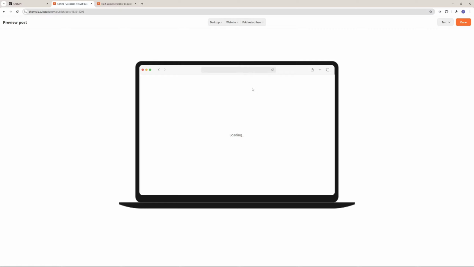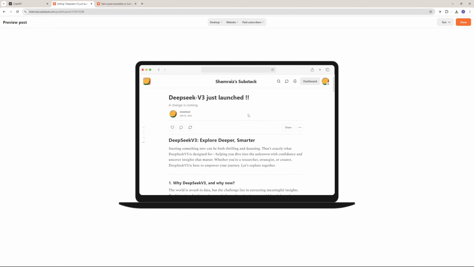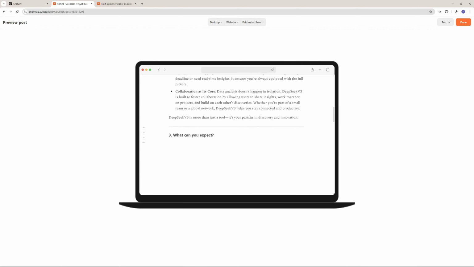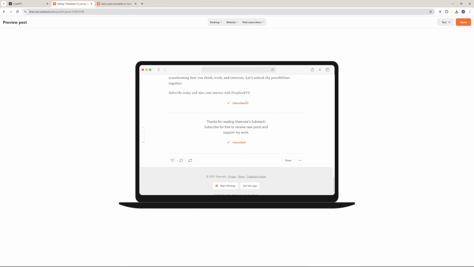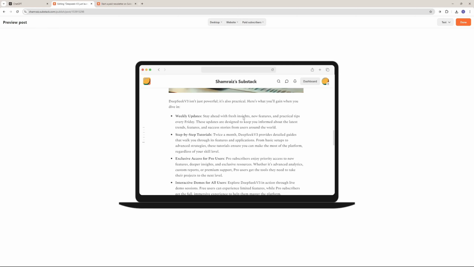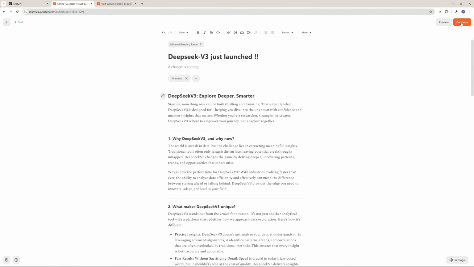If you go to paid subscribers, they're going to have a different look to it. They're not going to see the call to action button, which is to subscribe and get more content, because they have access to everything and they are subscribed already. So I think this is pretty cool. So let's actually hit continue.